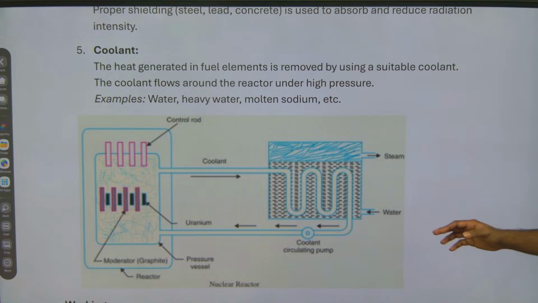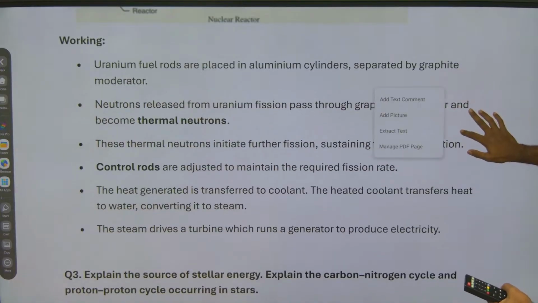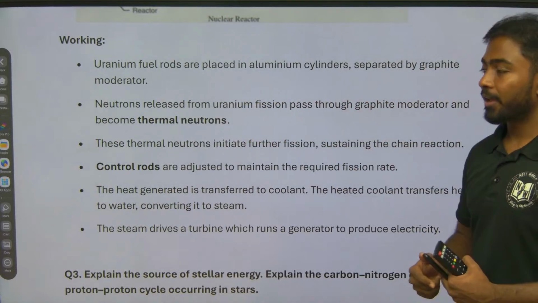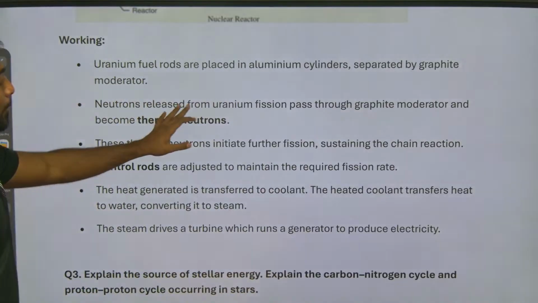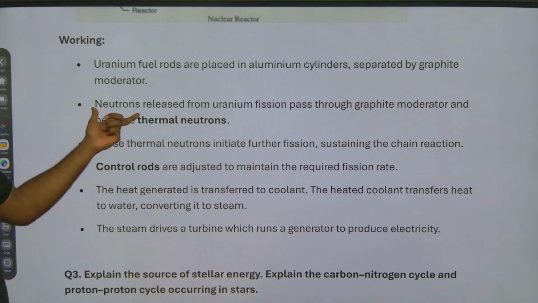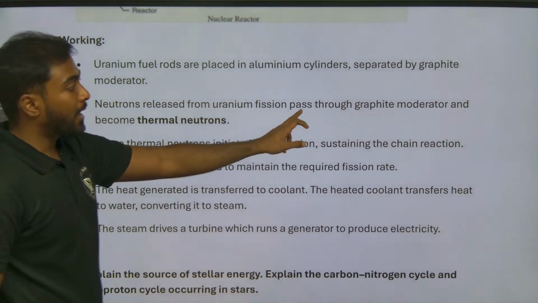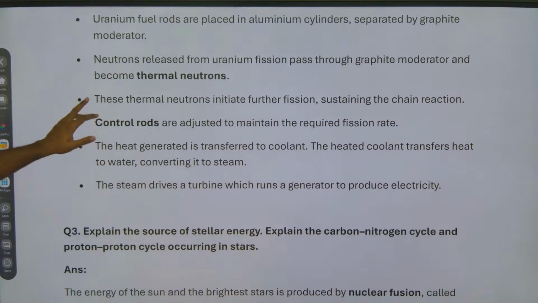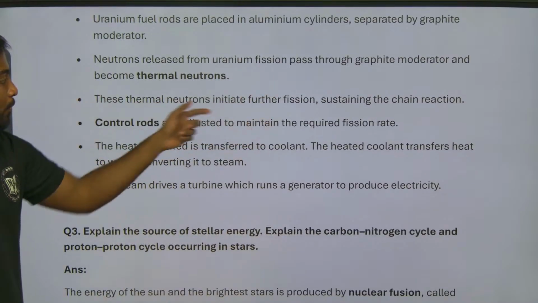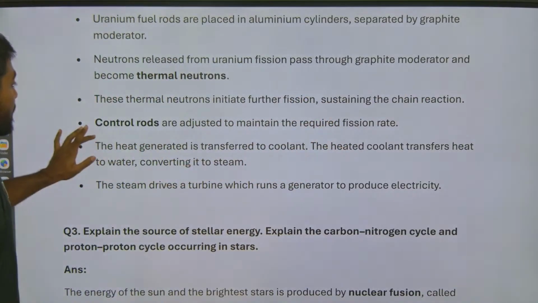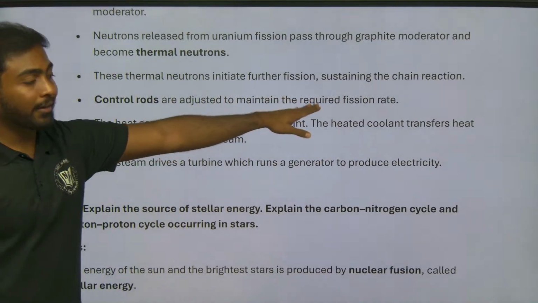One more part we will see, how it is working. So the working we'll see here. Uranium fuel rods are placed in an aluminum cylinder, separated by graphite moderator. Second point: neutrons released from uranium fission pass through the graphite moderator and become thermal neutrons. These thermal neutrons initiate further fission, sustaining the chain reaction. Control rods are adjusted to maintain the required fission rate.